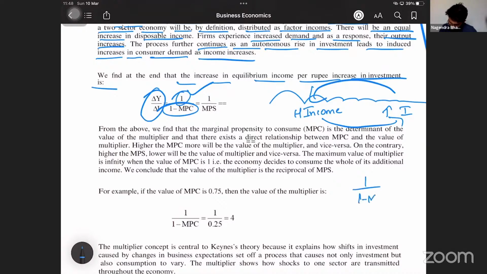1 minus MPC. MPC is nothing but 1 divided by MPS. If you save more, what happens? The leakage will be more. If you save more, leakage will be more. Listen.